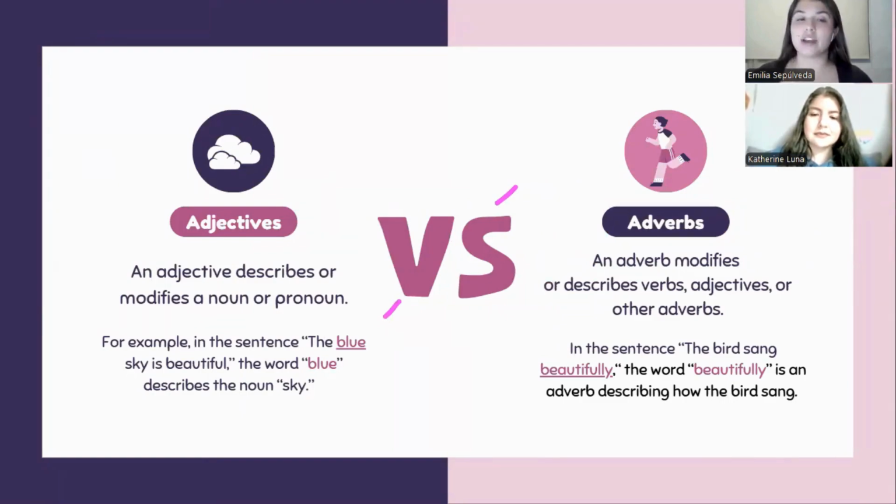An adjective describes or modifies a noun or a pronoun. For example, in the sentence, the blue sky is beautiful, the word blue describes the noun sky. But what about adverbs? An adverb modifies or describes verbs, adjectives, or other adverbs. For instance, in the sentence, the bird sang beautifully, the word beautifully is an adverb describing how the bird sang.